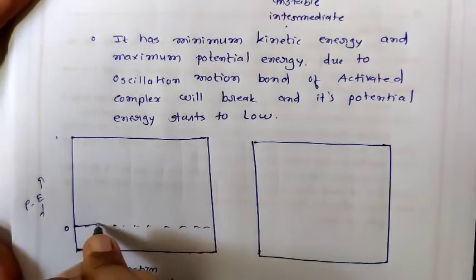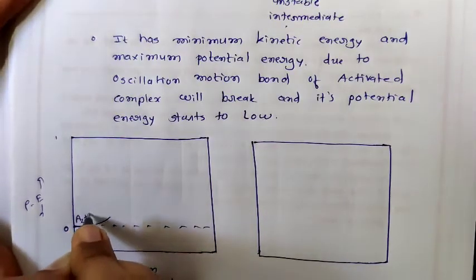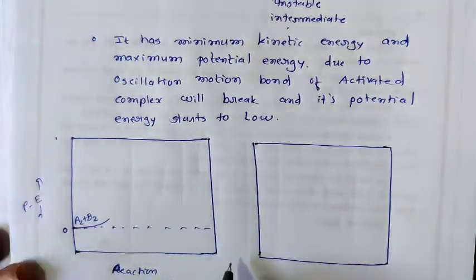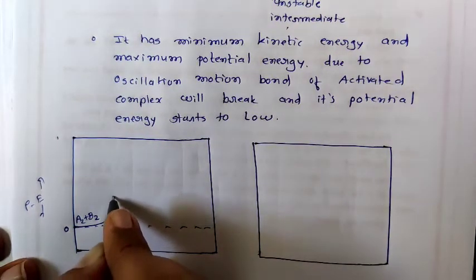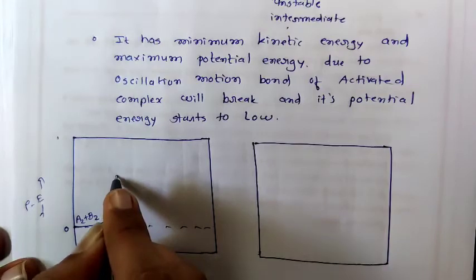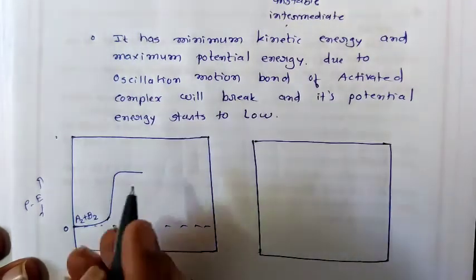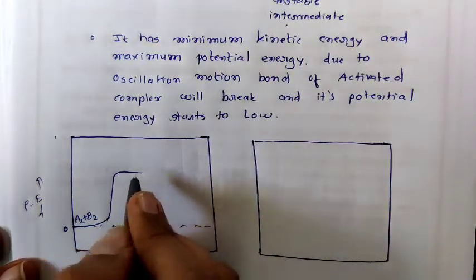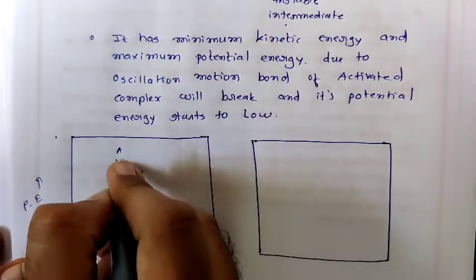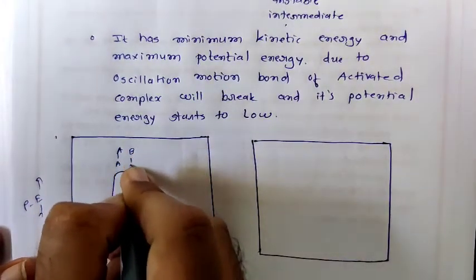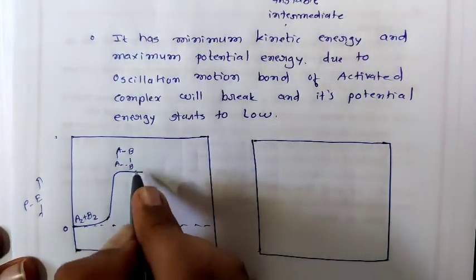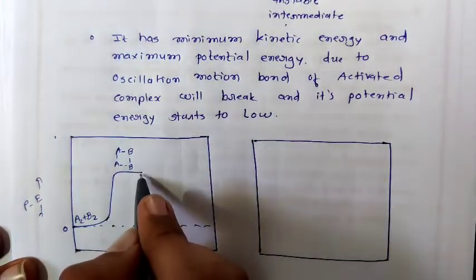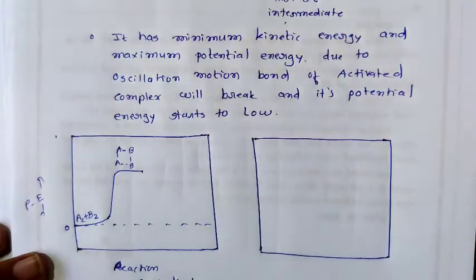Okay, this is A2 plus B2. When they collide with each other, kinetic energy becomes low and potential energy becomes high. On this stage it is maximum, A, B. Okay, now after the production of activated complex, potential energy starts to become low.